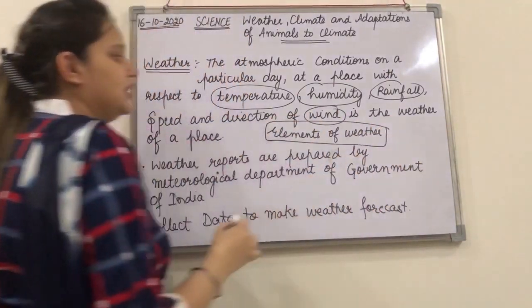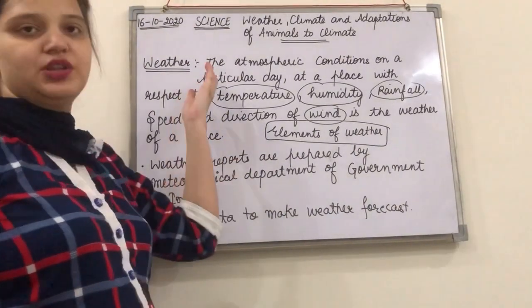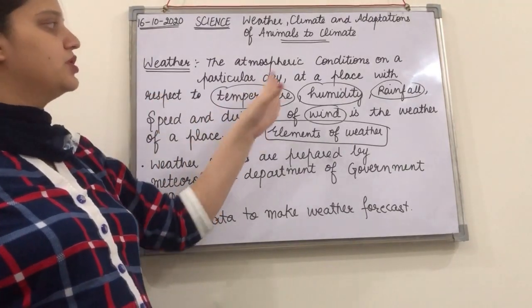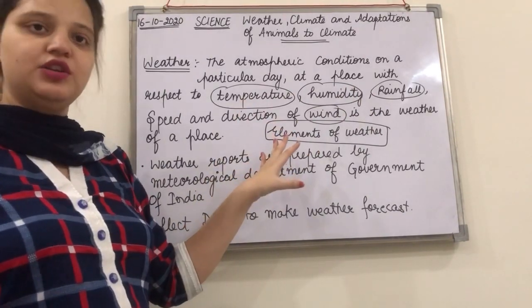So any change in these four elements will bring a change in the weather. With the change in temperature, change in humidity, change in rainfall and change in wind, they are going to change the weather.